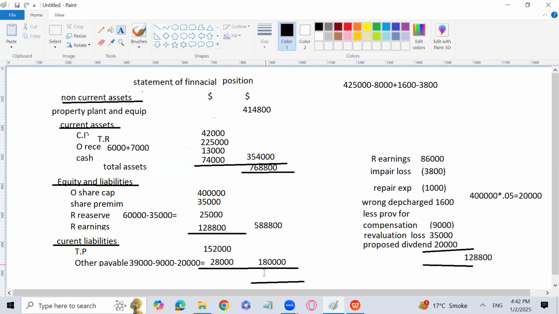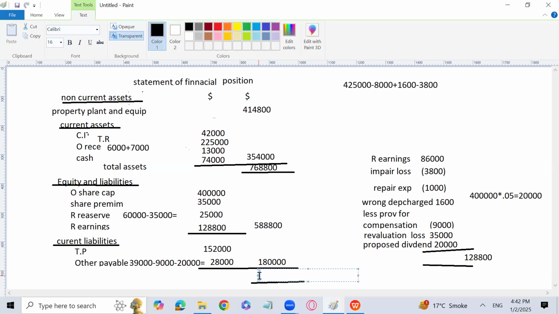So these are not easy questions, they are quite difficult, and I believe that we are able to understand this topic, because this is one of the last questions I have gone for. 768800. Right. So this is the last question we have solved.